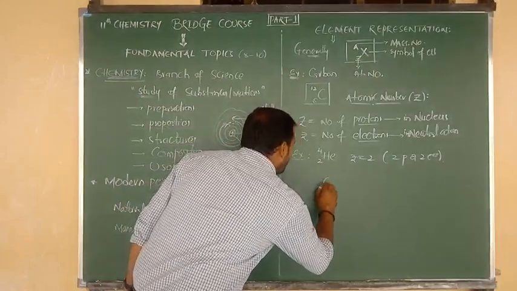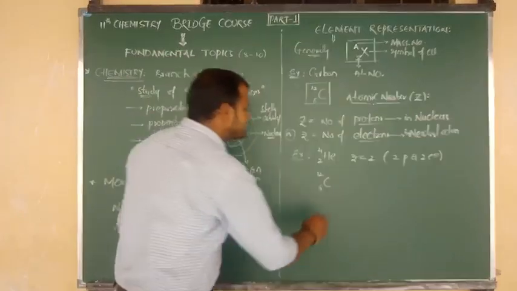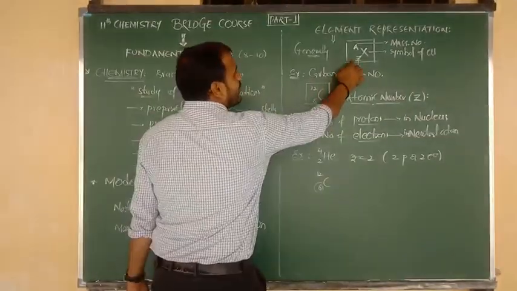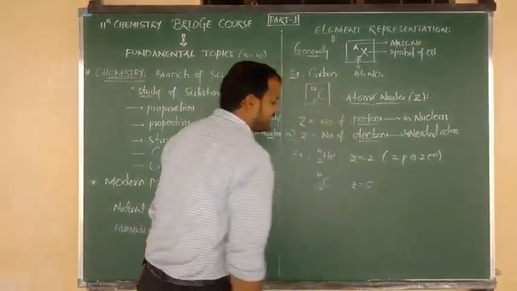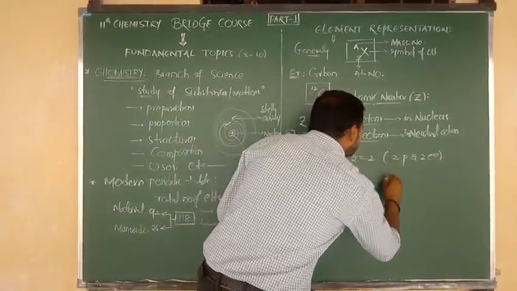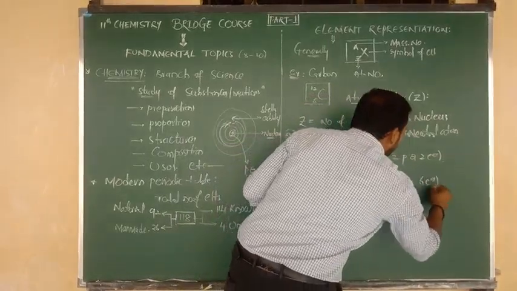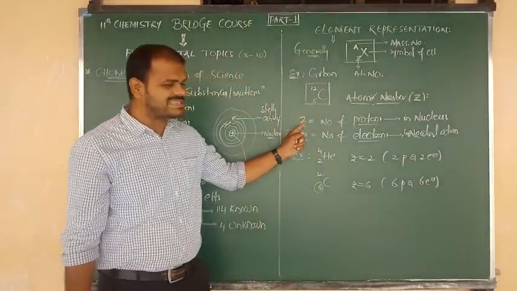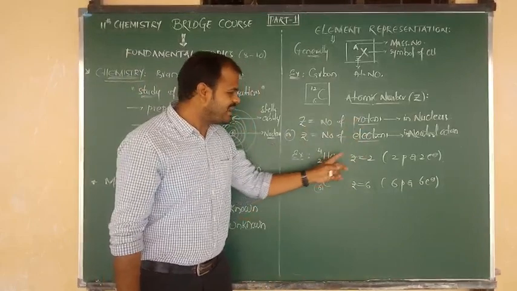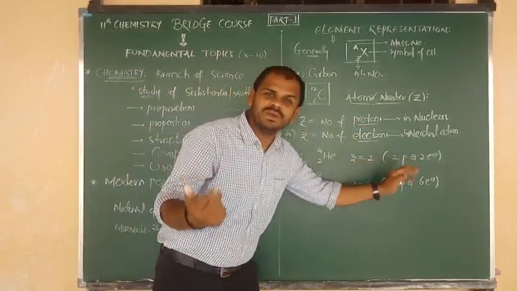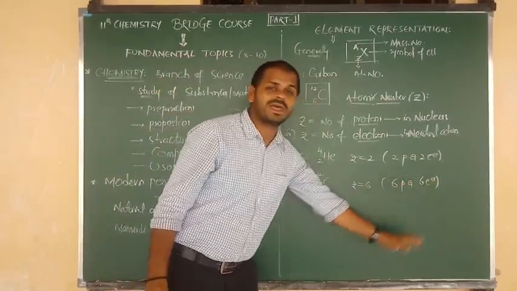Next, another example I am going to give you. Suppose carbon. Carbon atomic number 6 and mass number 12. Here in the place of Z what have we written? 6. So we say that Z equals 6. That means it contains 6 protons and 6 electrons, because atomic number is equal to the number of protons, and also the number of electrons. So in helium the atomic number is 2, with 2 protons and 2 electrons, and in carbon the atomic number is 6, so it contains 6 protons and 6 electrons.